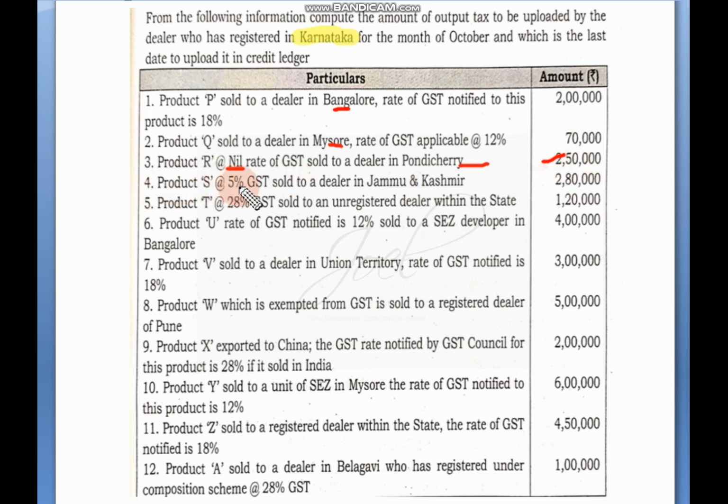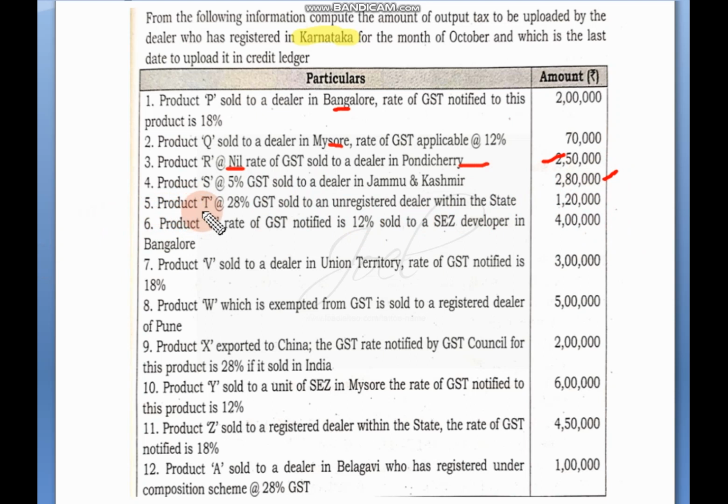Next, product S at 5% GST sold to a dealer in Jammu Kashmir. Sold to a Jammu Kashmir dealer, 2,80,000 is the amount. 2,80,000 into 5% we are supposed to do. See, Jammu Kashmir is a different state, so we will write it under the IGST column. 5% means it will come up to 14,000. Yes, 14,000 it will come. We'll write it under the IGST column.